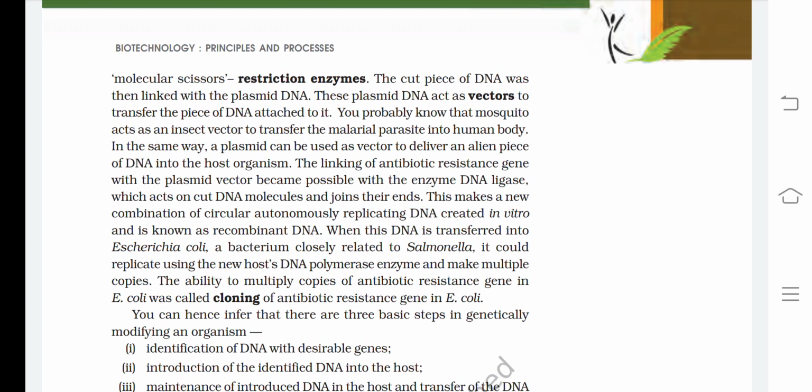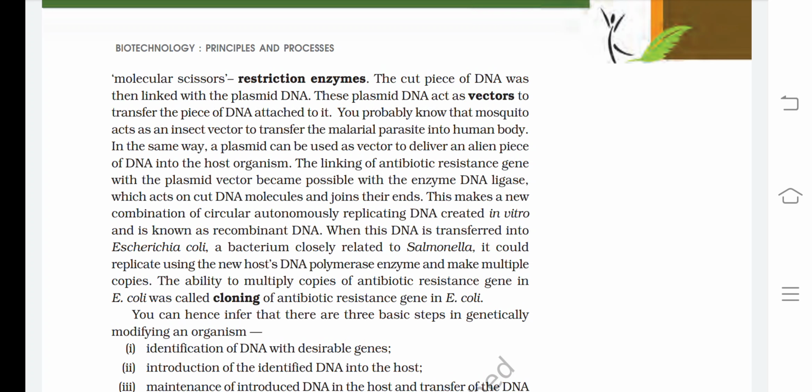You probably know that a mosquito acts as an insect vector to transfer the malarial parasite into the human body. In the same way, a plasmid can be used as a vector to deliver an alien piece of DNA into the host organism. The linking of the antibiotic resistance gene with the plasmid vector became possible with the enzyme DNA ligase, which acts on cut DNA molecules and joins their ends. This makes a new combination of a circular autonomously replicating DNA, which is a plasmid, created in vitro and is known